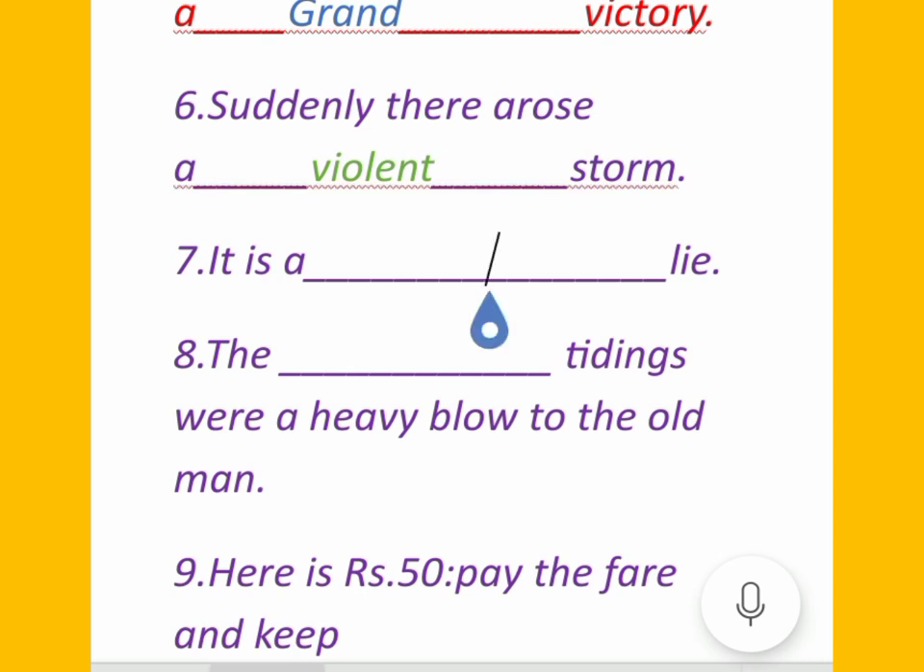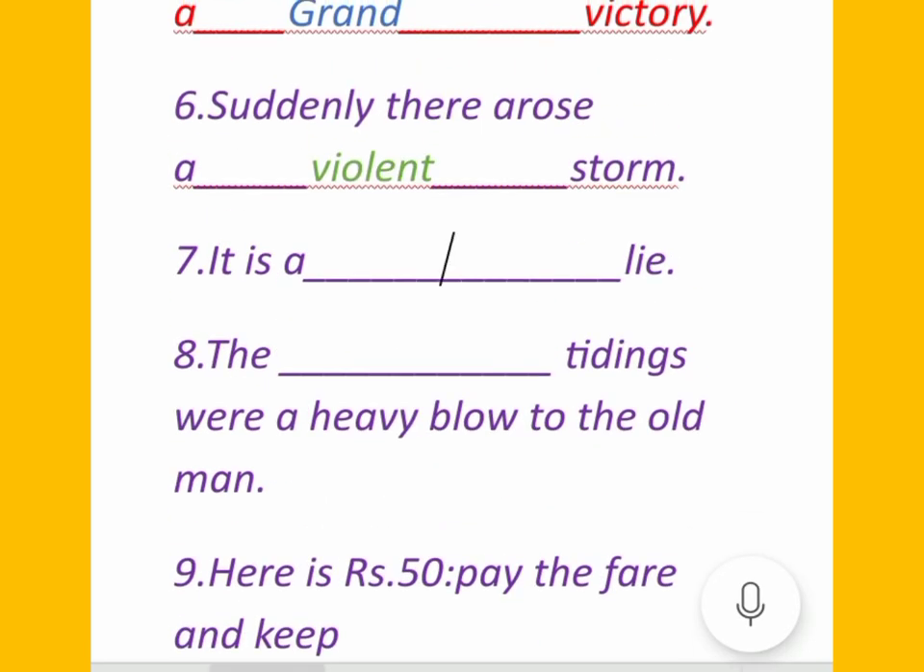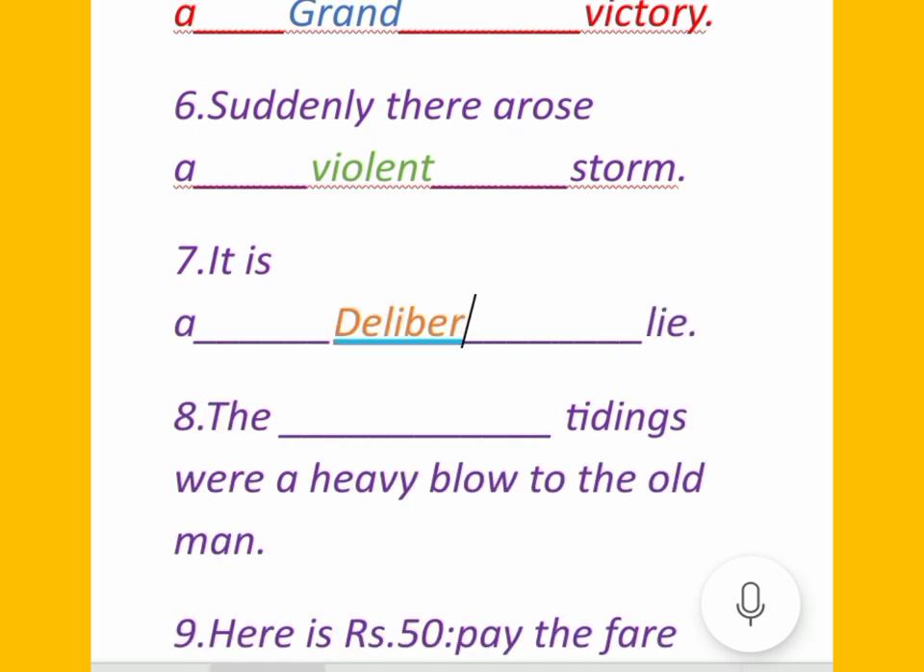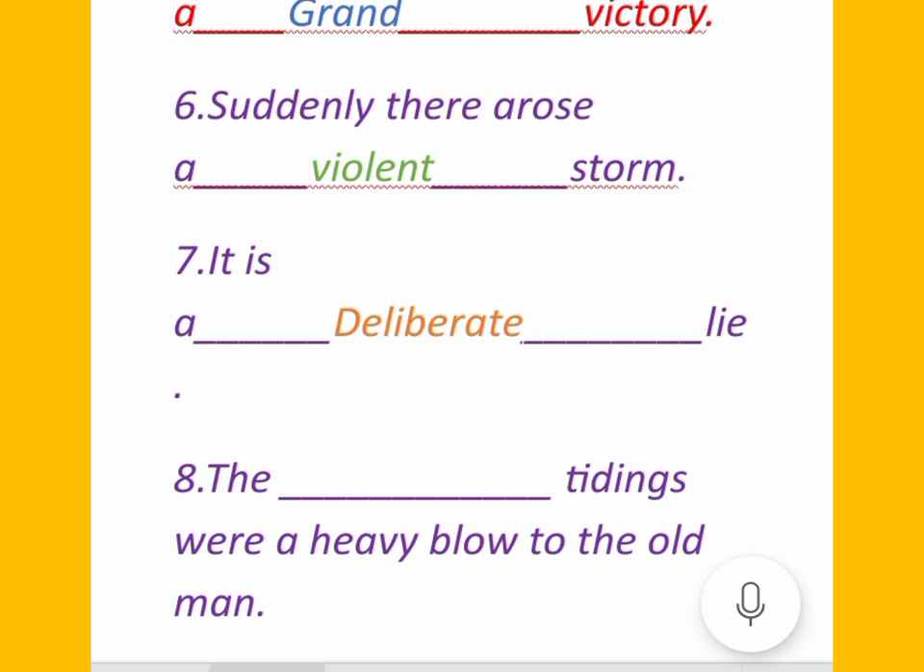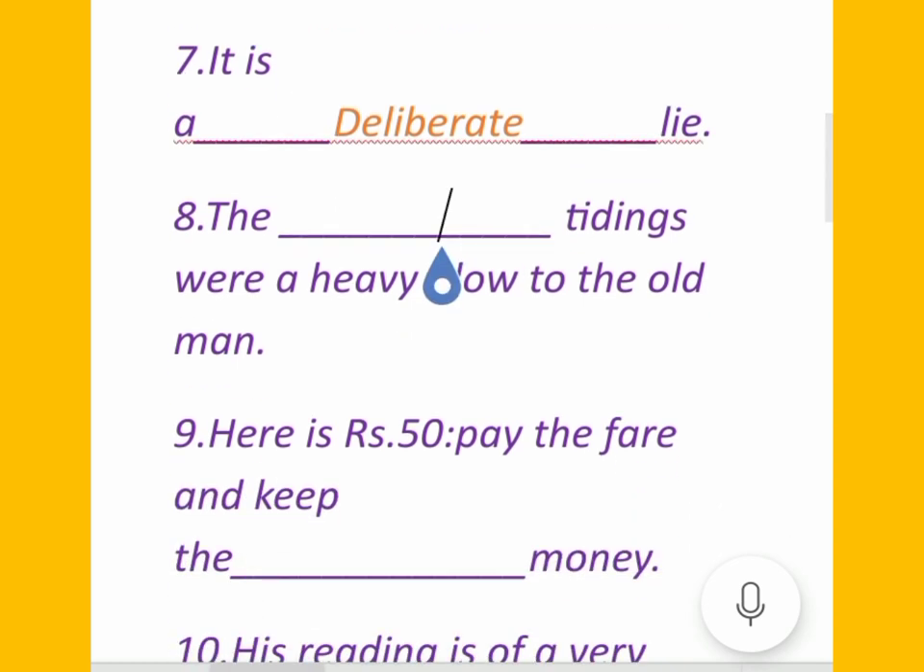Sentence number 7, it is a dash lie. So here the proper adjective that will be used is deliberate. It is a deliberate lie, means जानबूझकर ये झूठ बोला गया है.